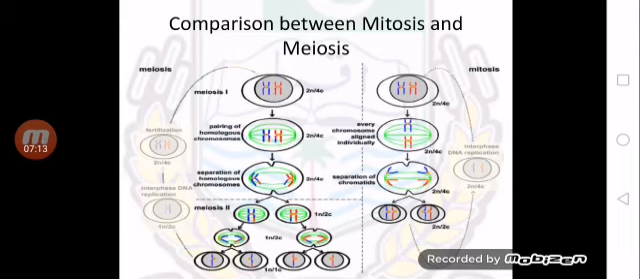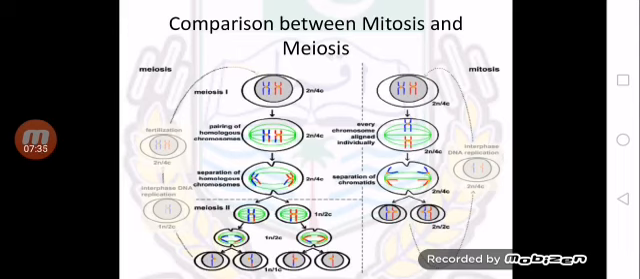Now look at the metaphase. Metaphase of mitosis and meiosis 1 is different again. In case of mitosis, single chromosomes align to form the metaphase plate, while at meiosis 1 homologous pairs align to form the metaphase plate.